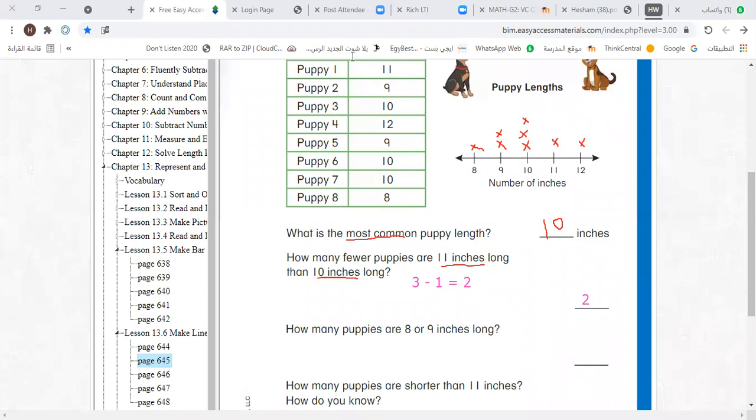Plus. I said to you, if you find or, make plus. What number plus what number? 1 plus 2. Excellent boy. The number of puppies that are 8 inches long plus the number of puppies that are 9 inches long.